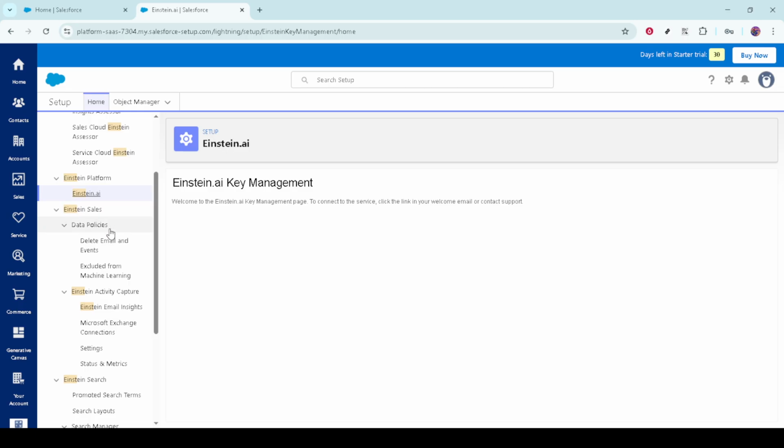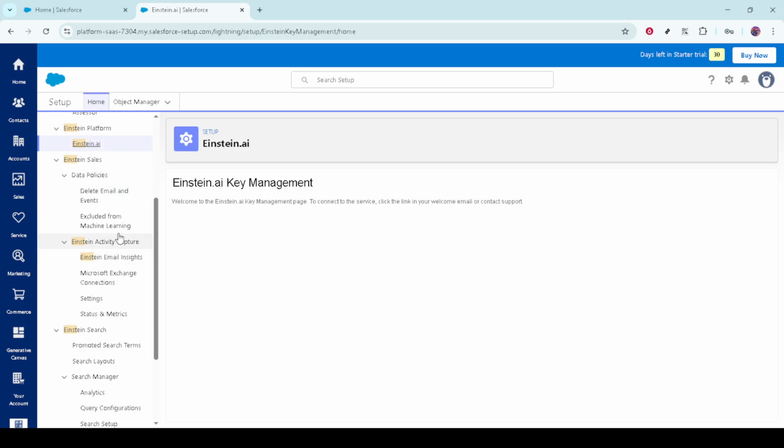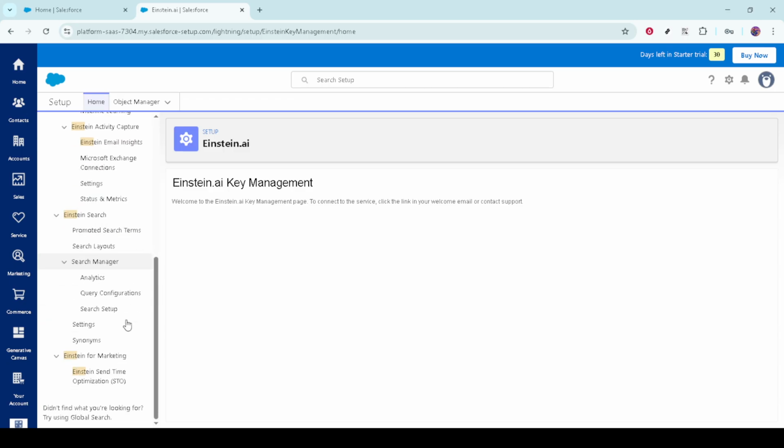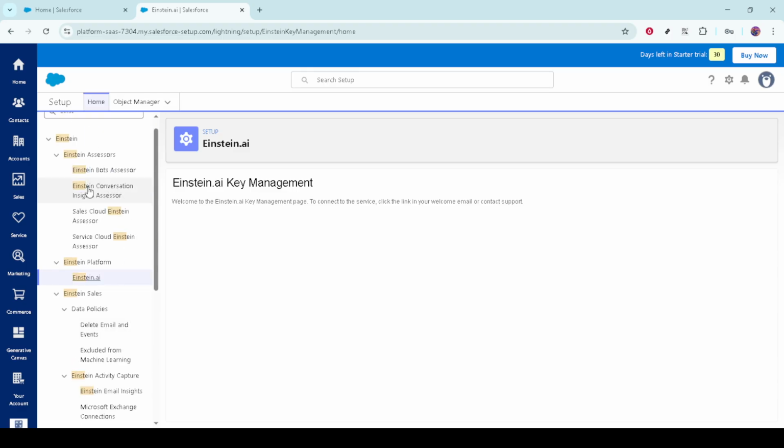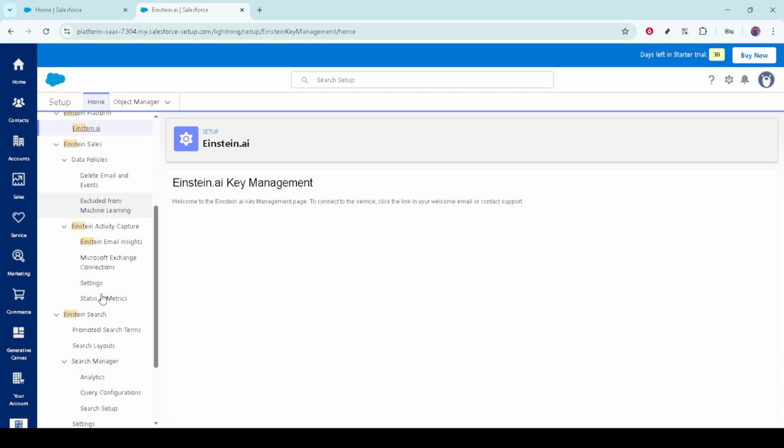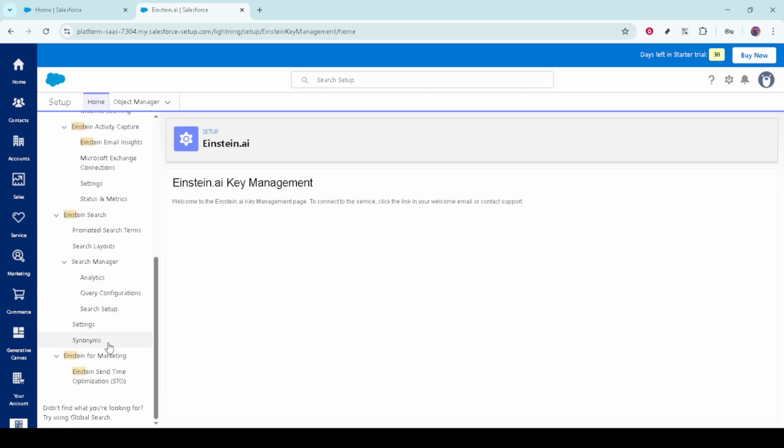Finally, to enable the Einstein features, you'll notice a toggle switch or button next to the option that says Turn on Einstein features. Simply click this toggle. It's effectively flipping the switch to power up all the AI enhancements that Einstein brings to Salesforce. And just like that, you've enabled Einstein.